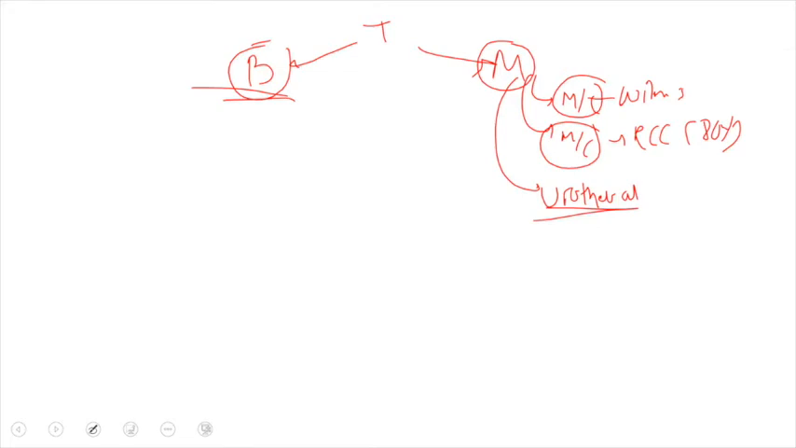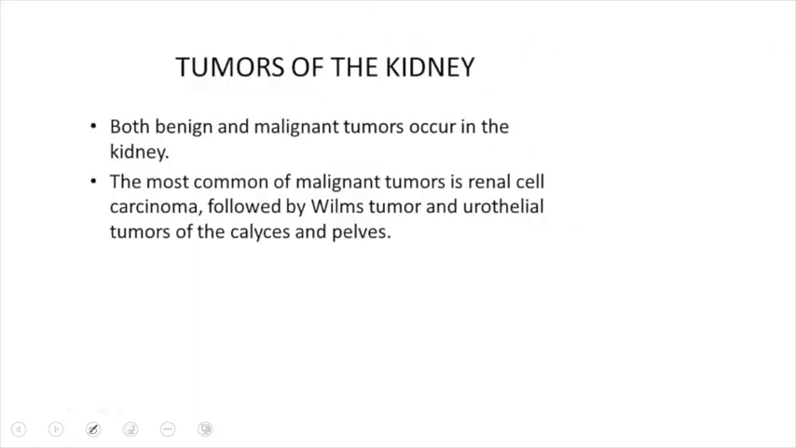These tumors are angiomyolipoma, which is the first tumor that I will be discussing. The next tumor is oncocytoma. And the third tumor that I'll be discussing is renal papillary adenoma. So let me begin with angiomyolipoma.